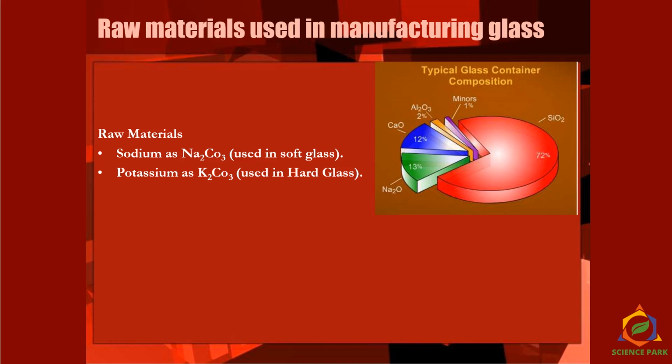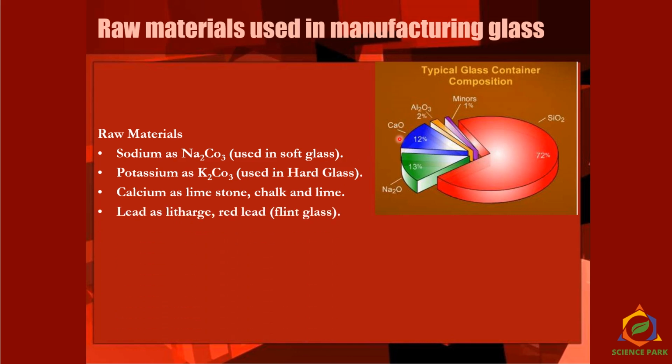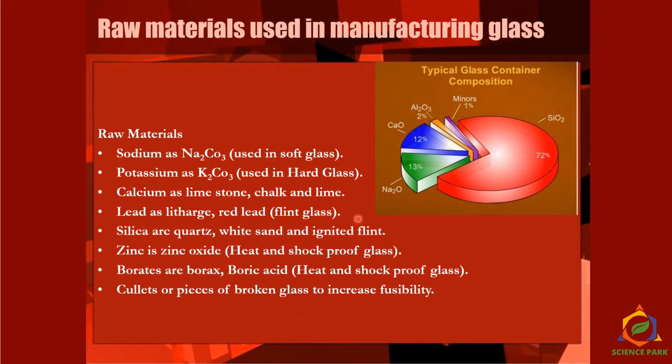When we use potassium carbonate, the glass we make is called hard glass. When we use sodium carbonate, that type of glass is called soft glass. We use calcium as limestone or chalk and lime. We use lead as litharge or red lead, that is flint glass.